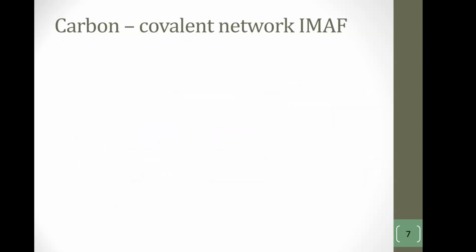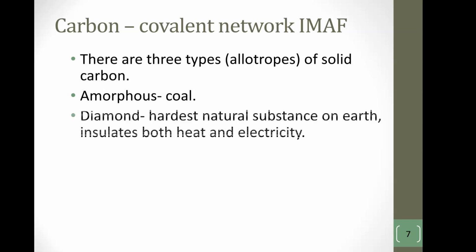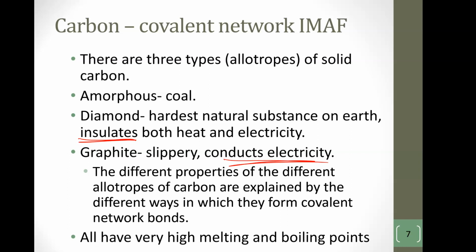So diamond and graphite are elements of carbon. They're different allotropes of carbon. An amorphous version of it is coal, but we're not really going to talk about that. Diamond is the hardest natural substance on Earth, but it's an insulator. Graphite, on the other hand, is very slippery, but it conducts electricity. It's used as a lubricant, like in ball bearings on bikes. So different properties are explained by the way in which they form these covalent network bonds, but they all have relatively high melting and boiling points.